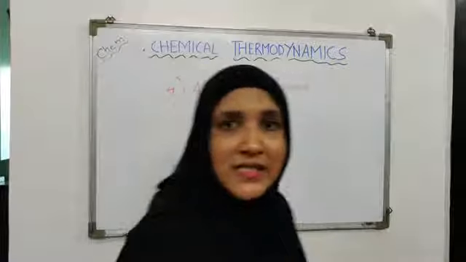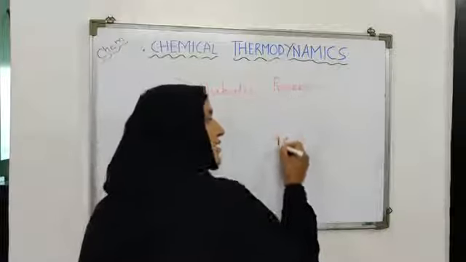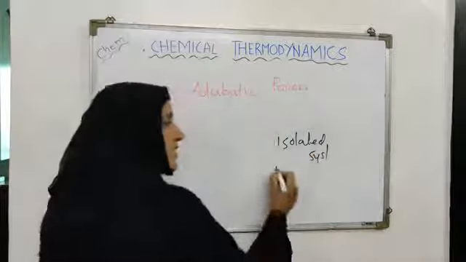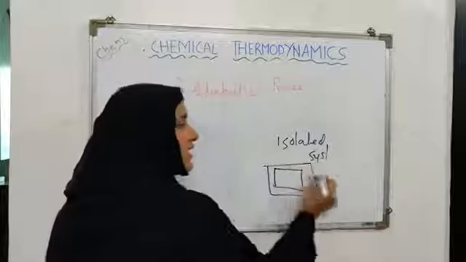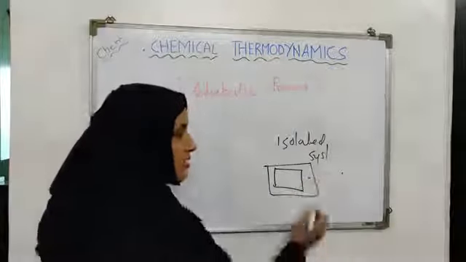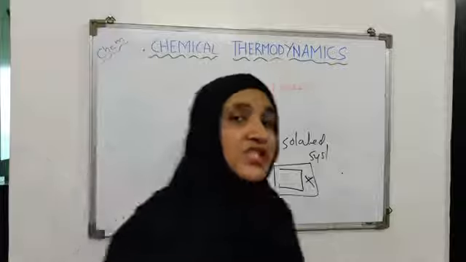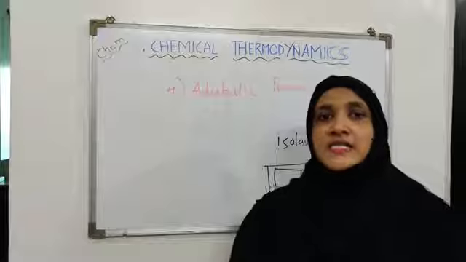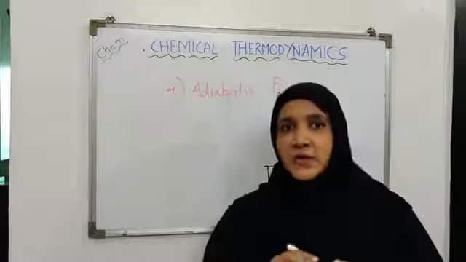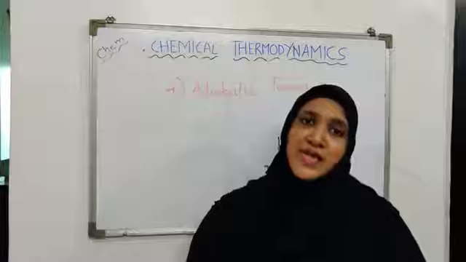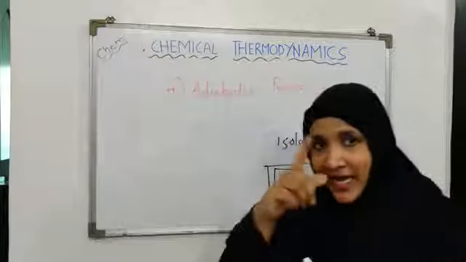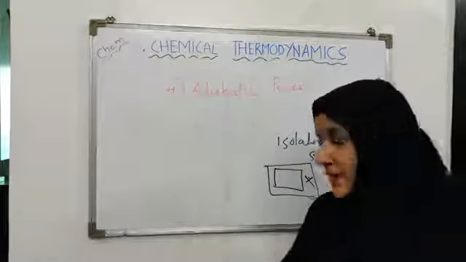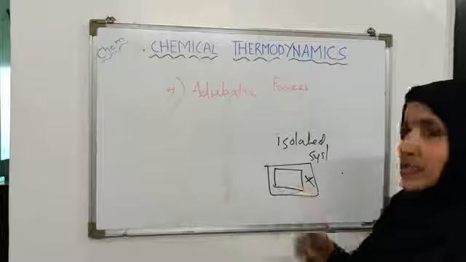An isolated system only, because in an isolated system what happens? The walls of the system are thermally isolated from the surrounding. So this wall will not allow the exchange of heat with the surrounding. So a process in which a system cannot exchange heat with its surrounding is known as adiabatic process, and it is carried out in what? An isolated system, and the wall of the system is termed as what?